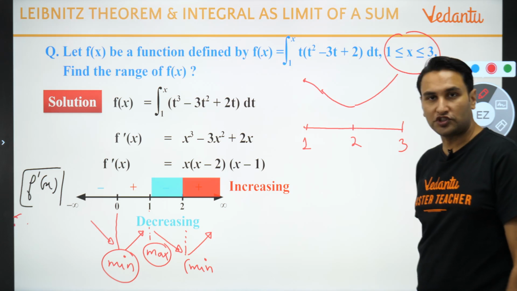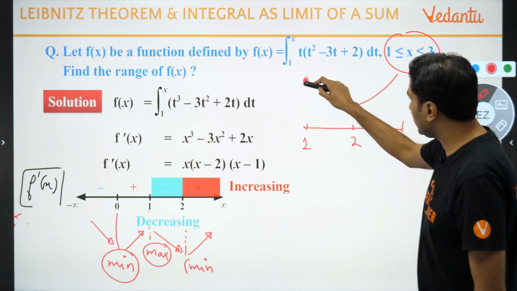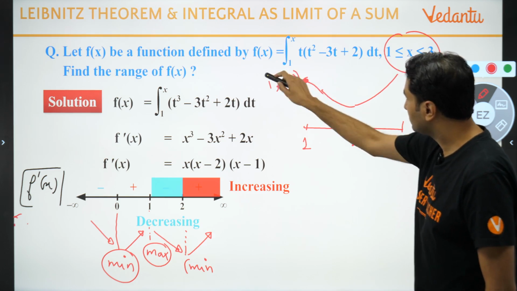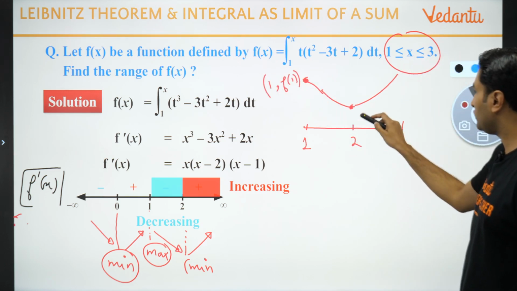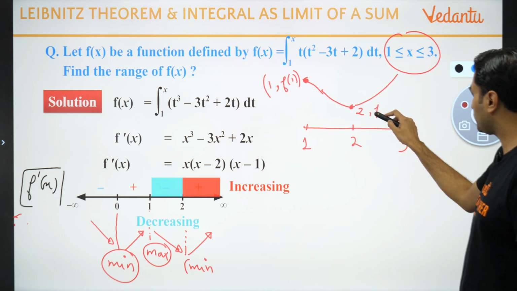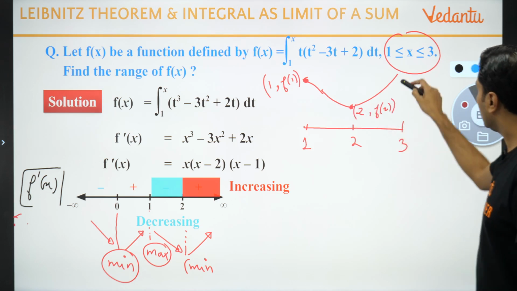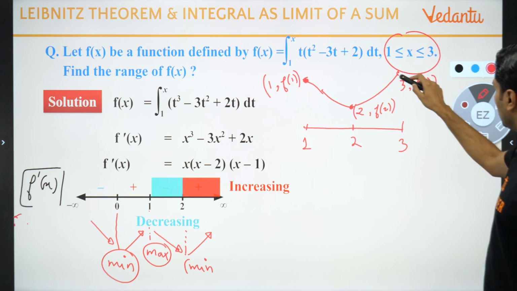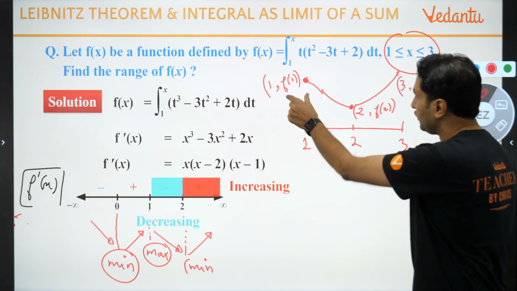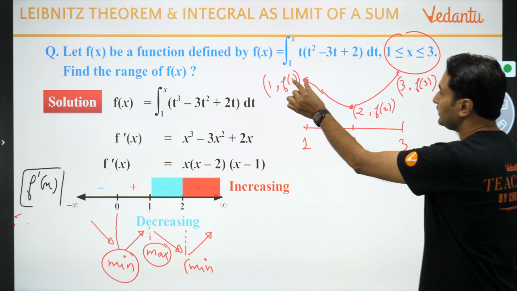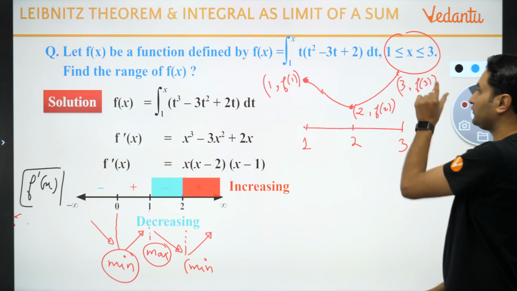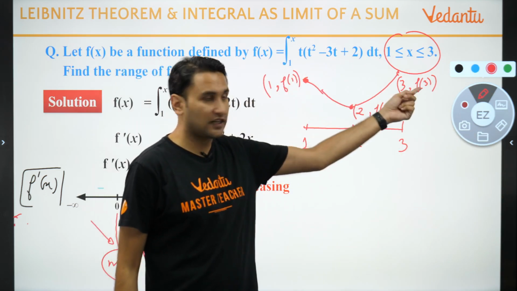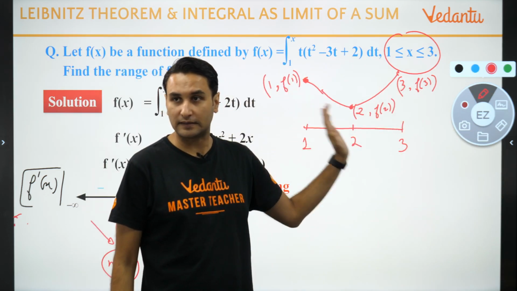So what I have to check? I have to check the value at 1. मुझे चाहिए 1 पे वैल्यू क्या है. मुझे पता है मिनिमम वैल्यू 2 पे है. 2 comma f of 2 is the minimum value, and there is a 3 comma f of 3. अब मुझे ये नहीं पता कि what is more maximum as compared to f of 1 and f of 3, because either f of 1 is greater or f of 3 is greater. एग्री? यहां तक समझ में आ रहा है?